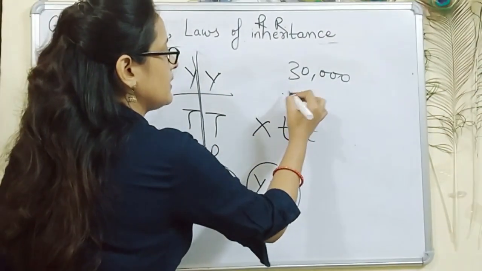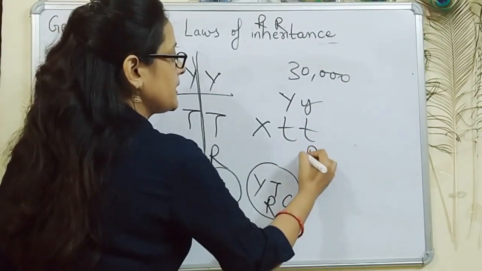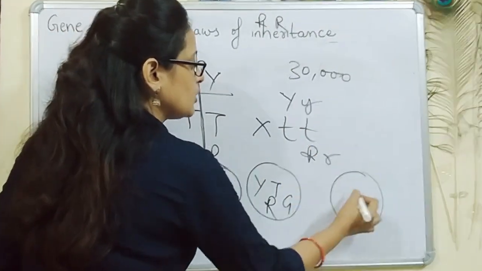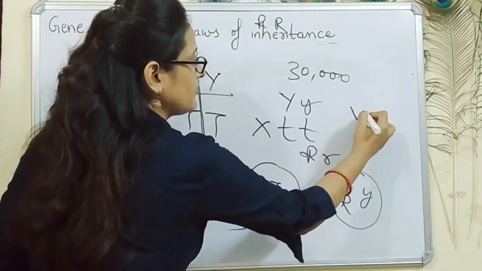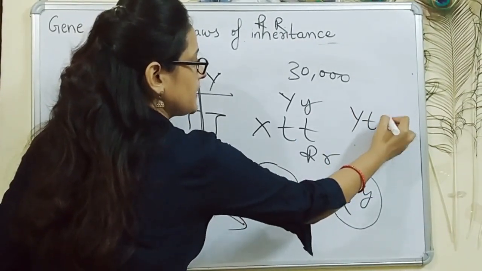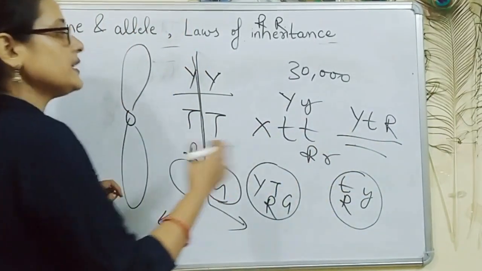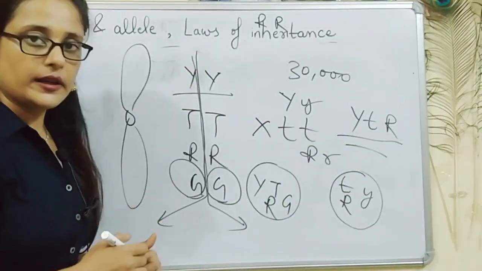Suppose over here it is capital Y, capital R, small r. When gametes are produced, we will have at least one T, R, small y, or we can have capital Y, small t, capital R. In this way, the alleles will segregate or separate from one another.